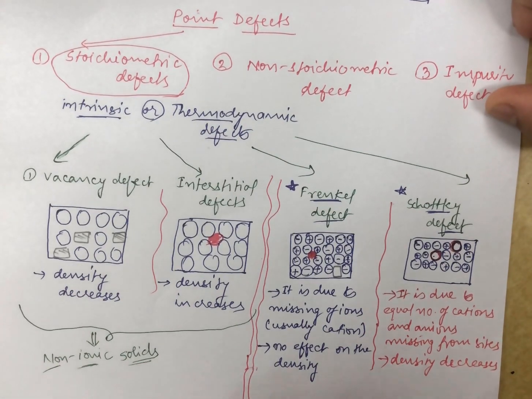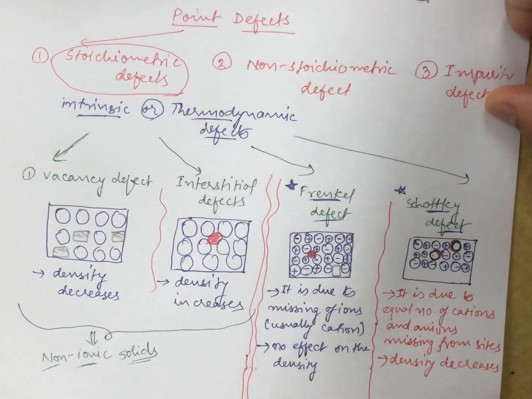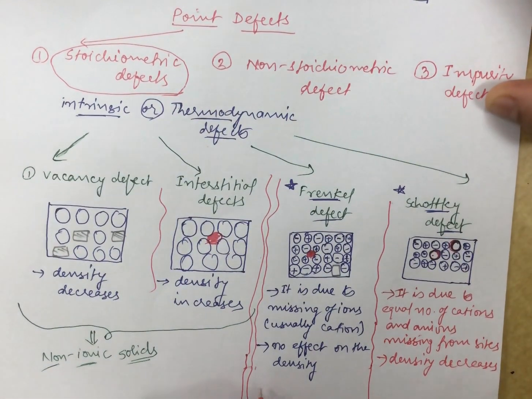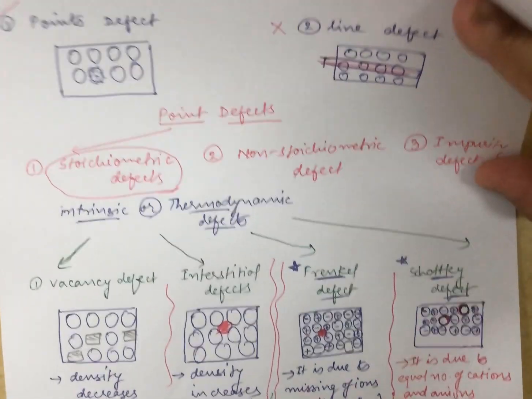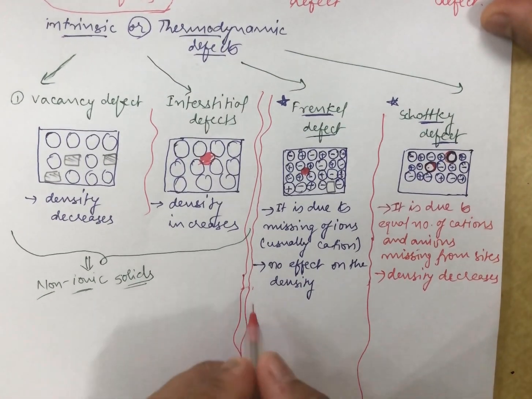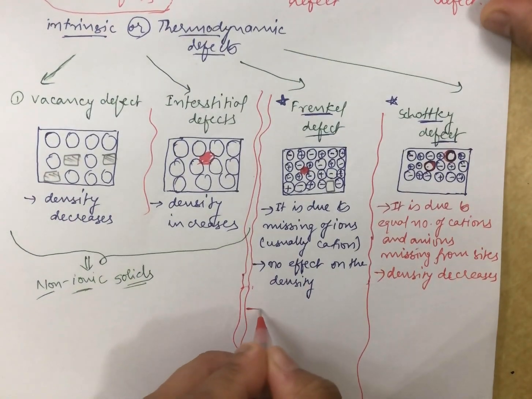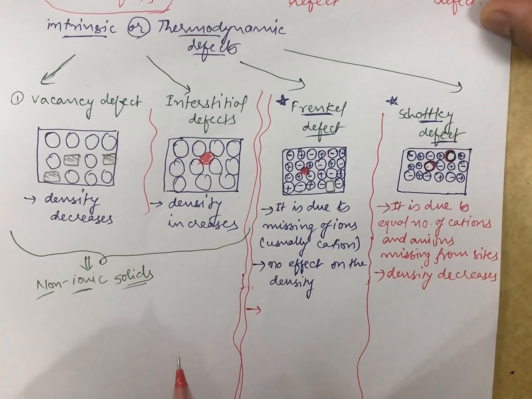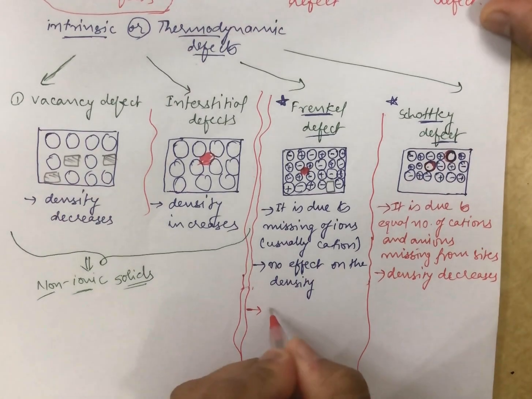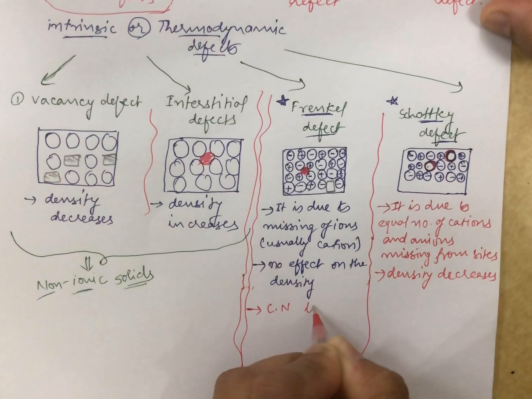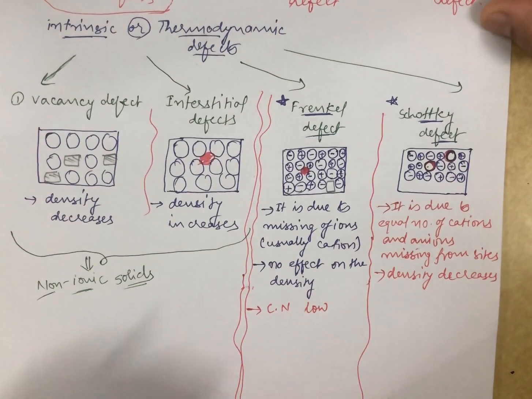Let me proceed further with three more points related to this part. The third point is that the Frankel defect usually occurs in crystals where a low coordination number is observed. What do I mean by saying the coordination number here is low?